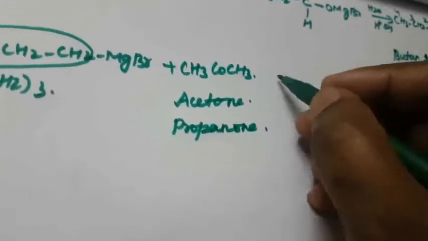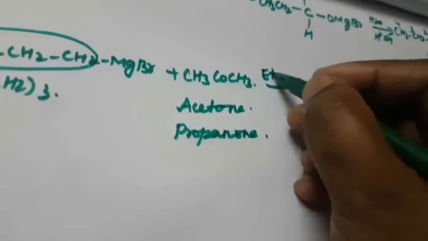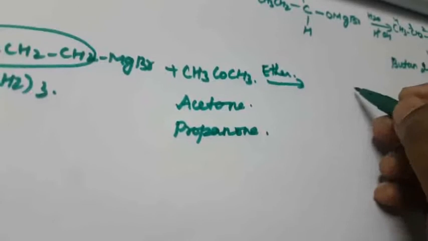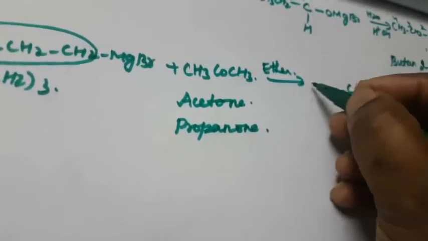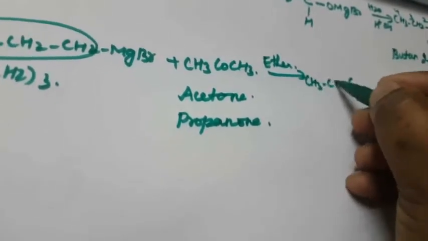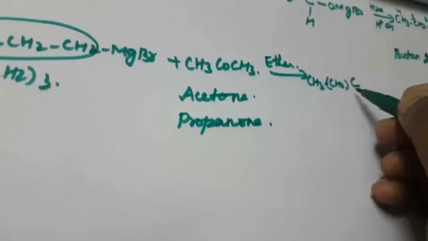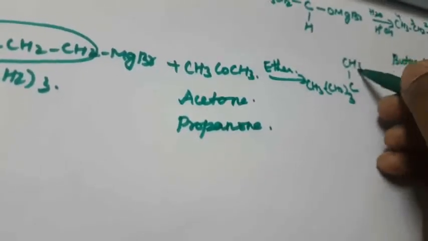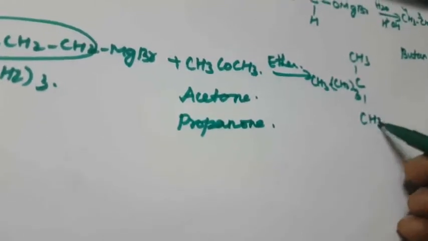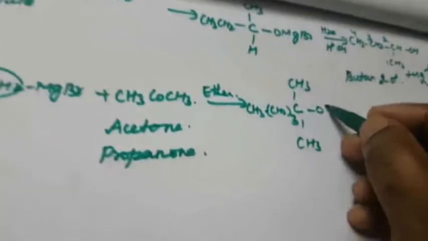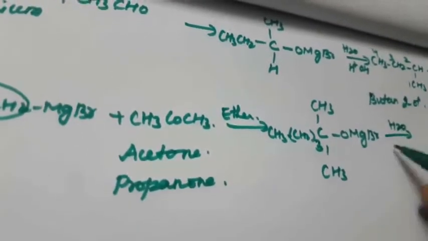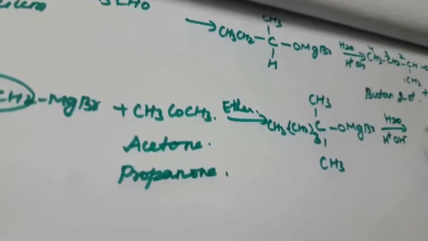Okay, so again in the presence of ether, what will happen? Again the same thing, carbon CH3 CH2 thrice, then here one CH3, another CH3, OMgBr, then again followed by hydrolysis, H plus OH minus. What will happen?